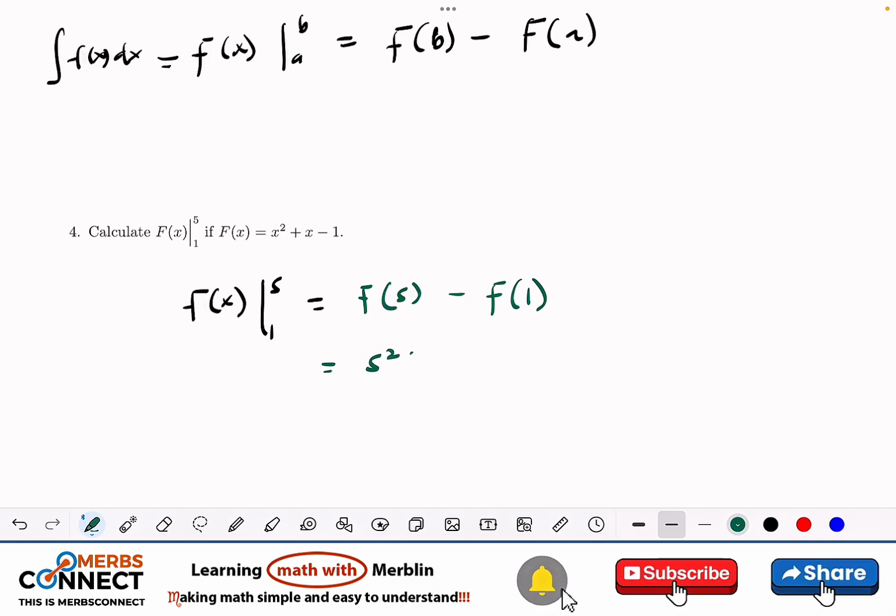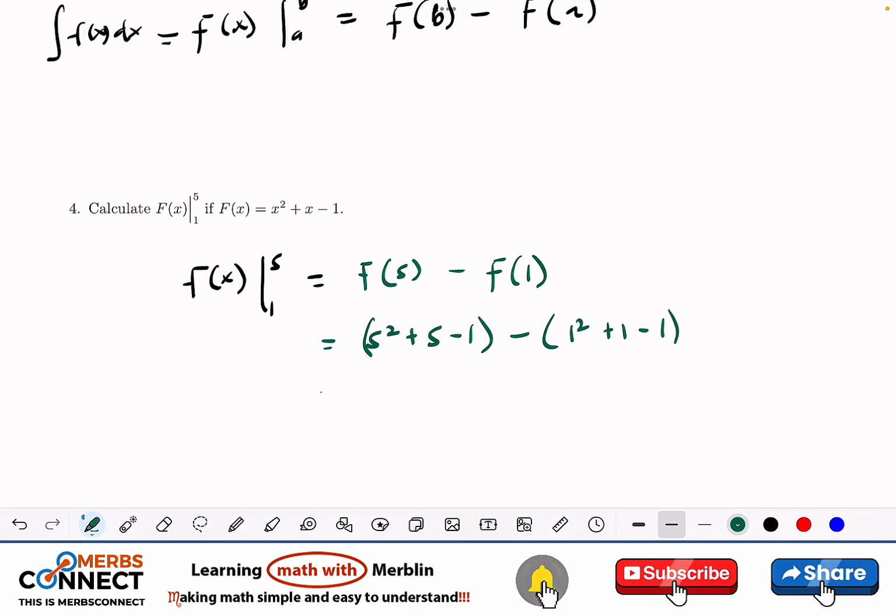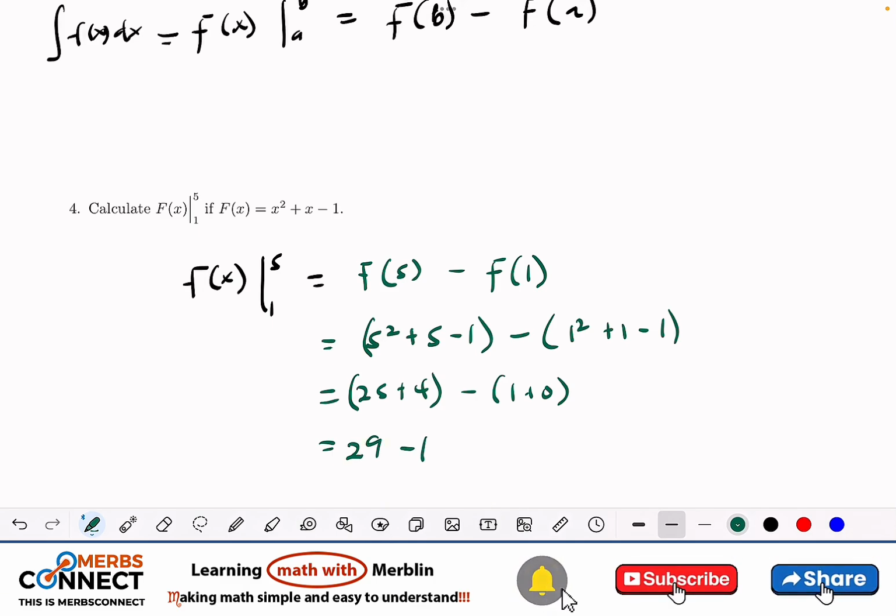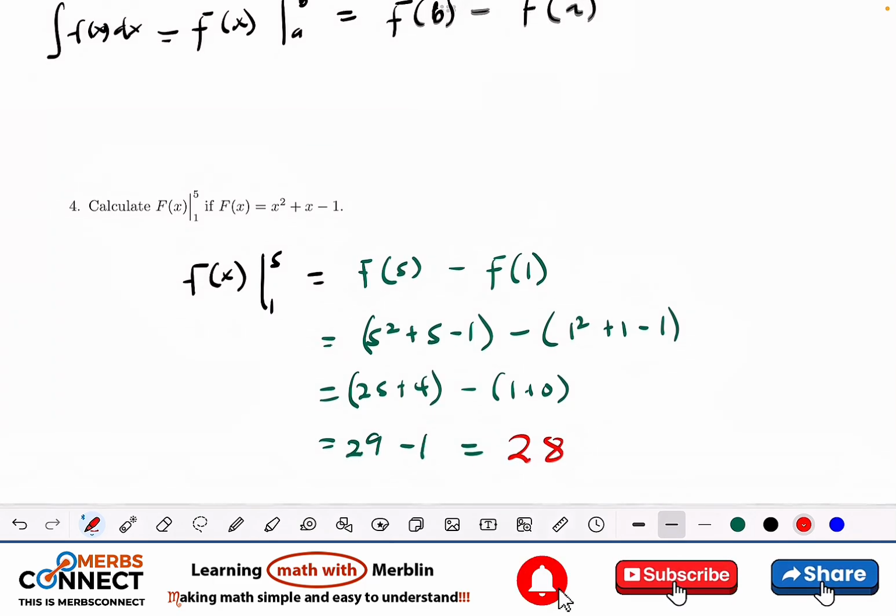So 5 squared plus 5 minus, in parentheses, plug in 1. So the first one is going to be 25 plus 4 minus 1 plus 0. This is 29 minus 1, and this is going to give us 28.